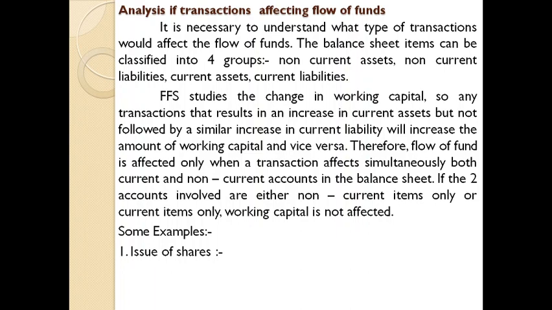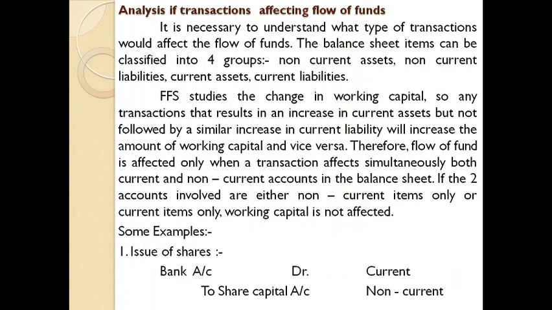First one, issue of shares. We all know what is meant by issue of shares, and the journal entry for the issue of shares is bank account debited to share capital. If you go through this journal entry, you can see that there are two aspects of the transaction, one debit side and one credit. One is current and another is non-current. Only these types of transactions will result in flow of fund. Such transactions only are taken into consideration while computing the fund flow statement. This is an example of such a scenario.